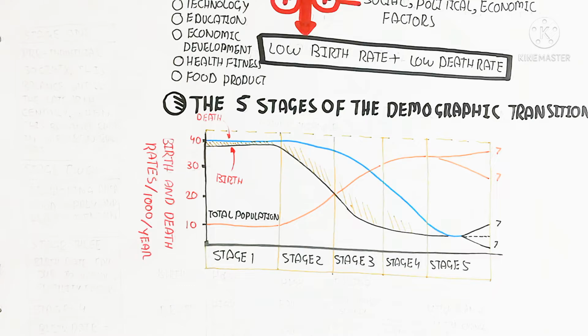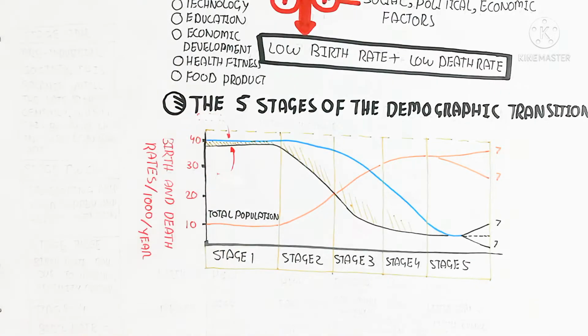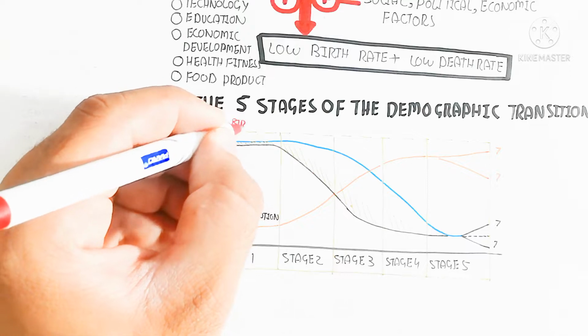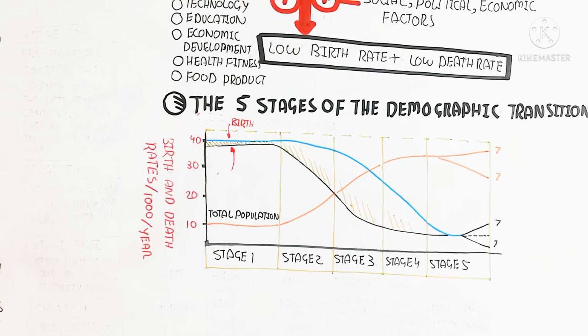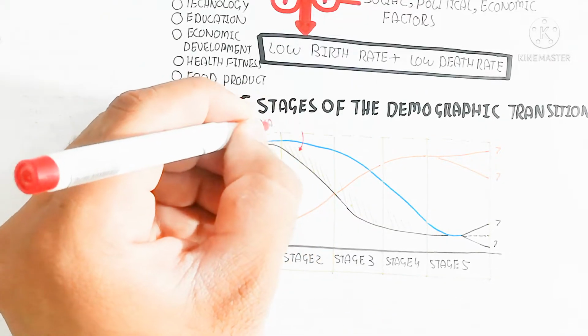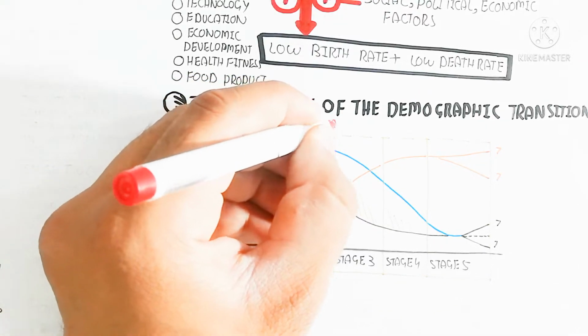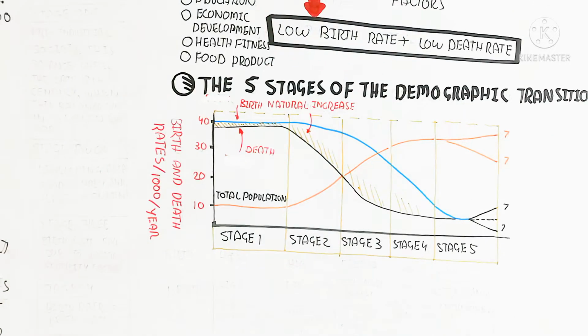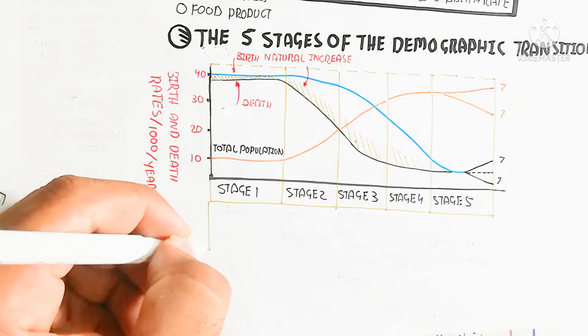So let's begin to understand. This is the 10 to 40 vertically, which shows the 10 to 40 variability year-wise. In this way, the 10 to 40 increases or decreases. So in this way, you can understand. After 1 year, it can be increased to 1,040 individuals. So that means the growth of the population will be increased.